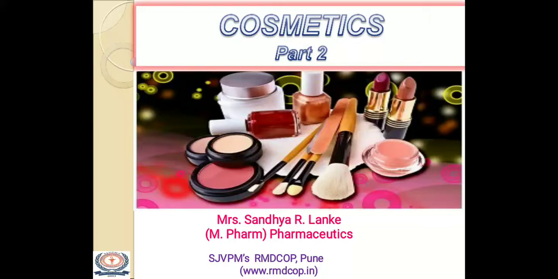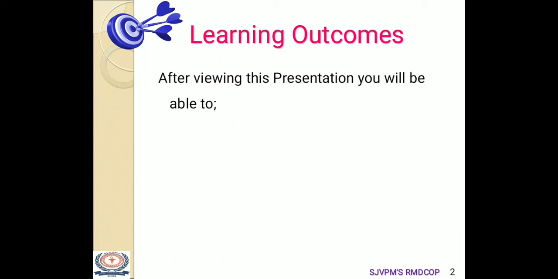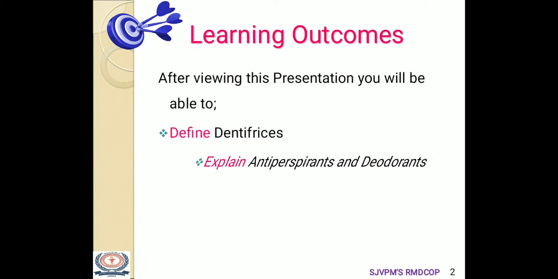Here we will discuss the second part of cosmetics mentioned in the syllabus of second year diploma in pharmacy for the Pharmaceutics 2 subject. The learning outcomes of this video are: after watching this video, you will be able to define the antiphrases. You will be able to explain antiperspirants and deodorants. I have divided this chapter into 3 different parts. So today we will discuss antiphrases and antiperspirants and deodorants.